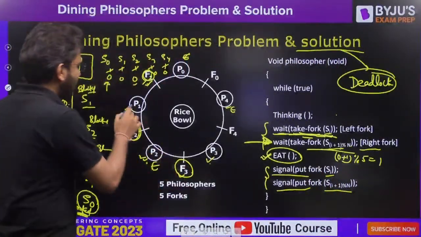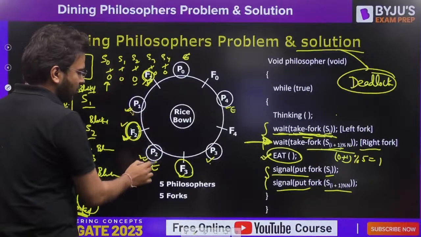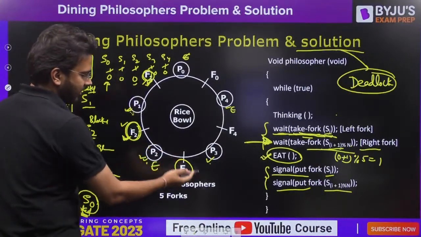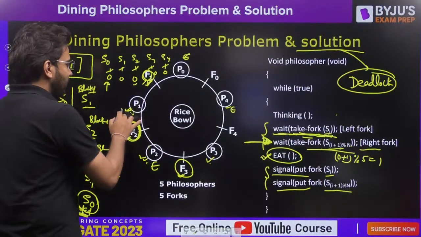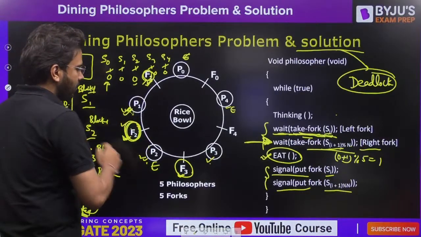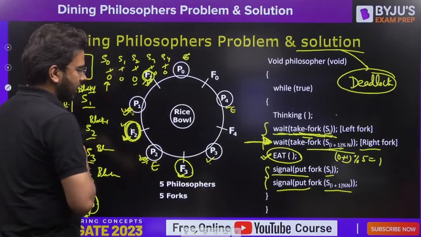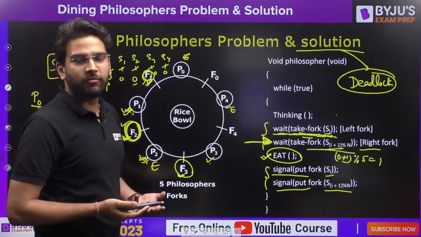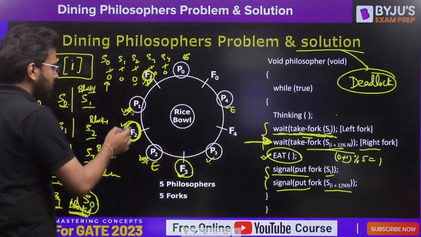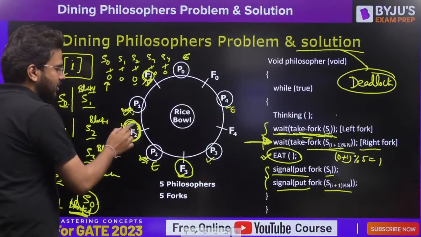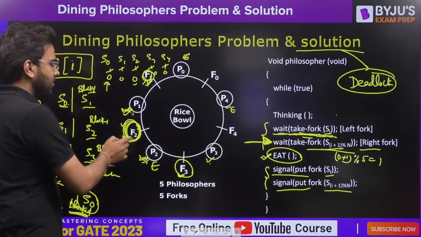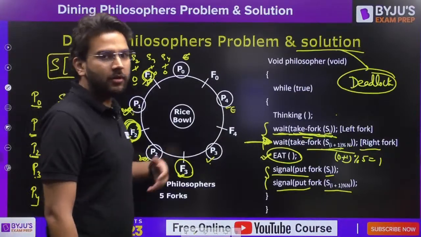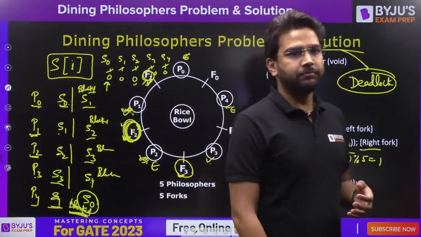ultimately, as you can see, P1 is picking F1, P2 is first picking F3, its right fork first. Now this F2 will decide whether P1 will be first performing eating or P2 will be first performing eating. So there is no chance of circular wait now. So if P1 picks first, then P1 will perform eating. If P2 will pick F2 first, then P2 will perform eating operation.